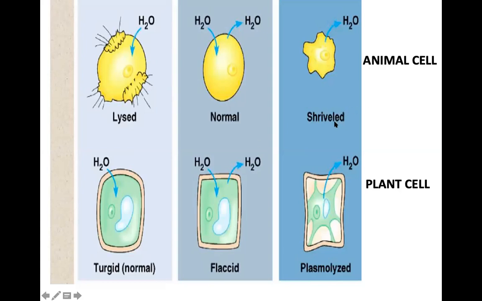And when the solution is hypertonic, the animal cell loses water and it is called shriveled, and the plant cell is called plasmolyzed. Under this condition, the plant cell is going to die, and even during the lysed condition, since it is bursting, the animal cell will die.